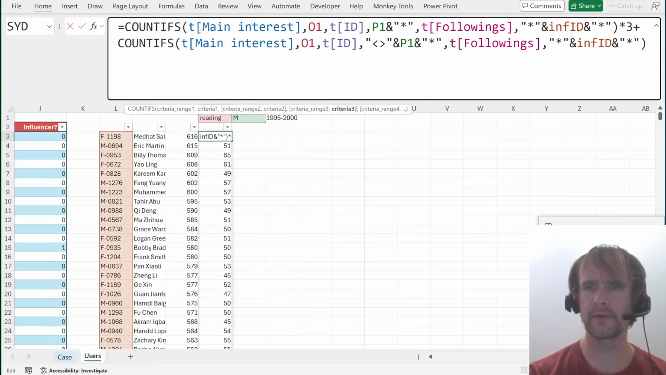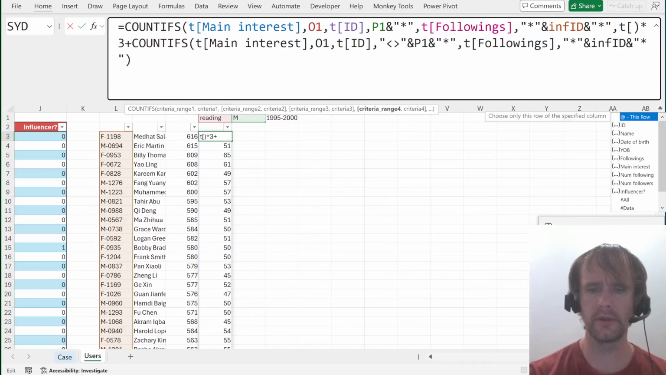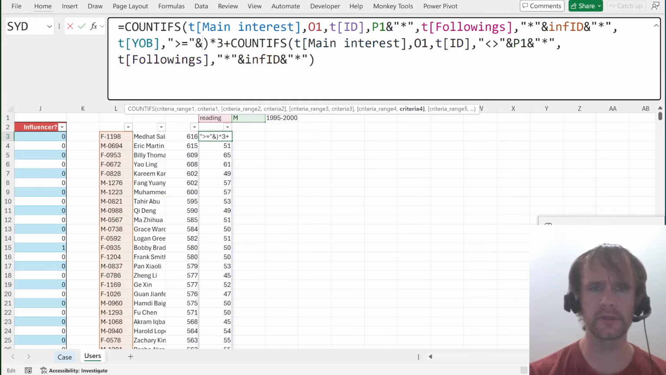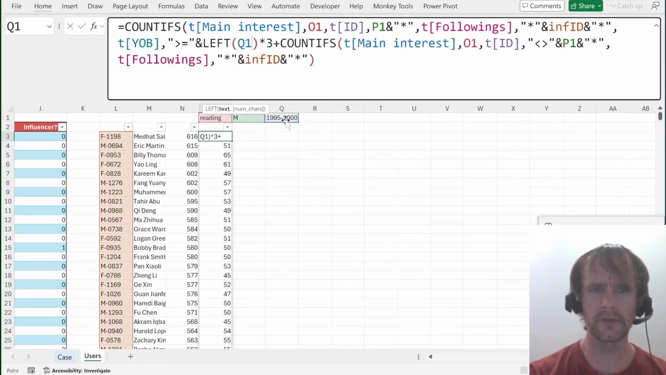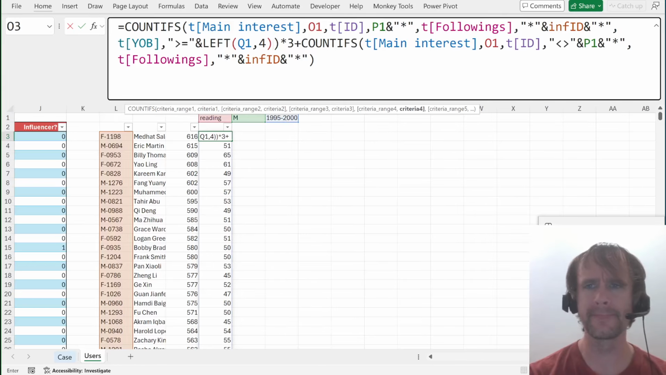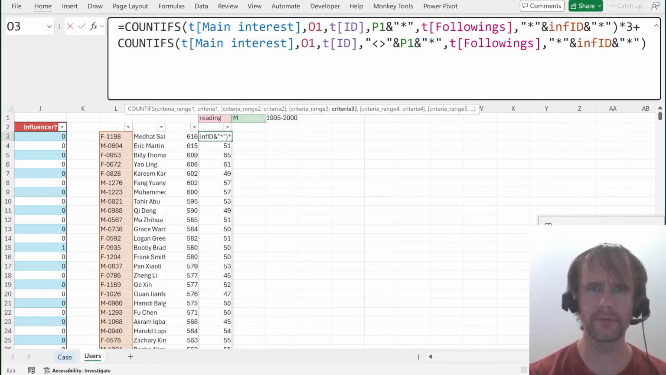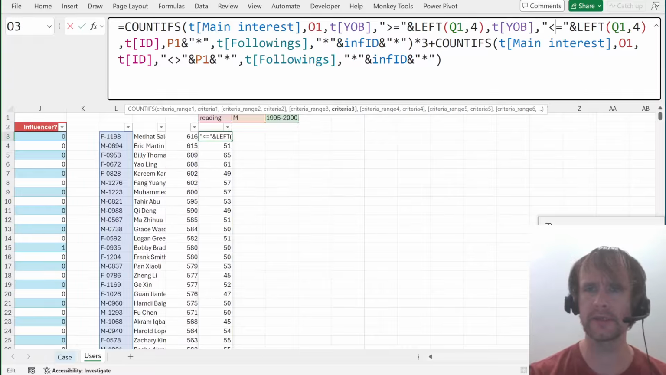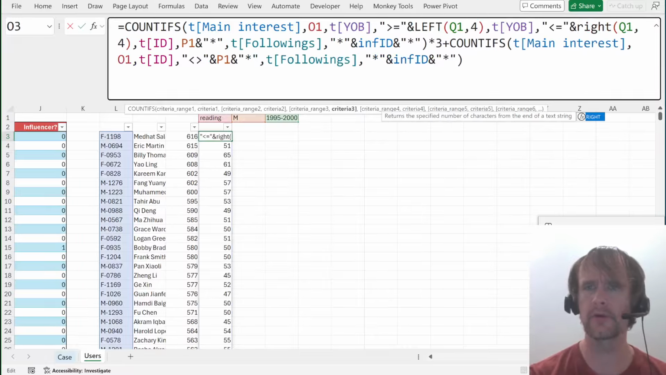Okay, and then we're going to say where the YOB has to be greater than or equal to the left 4. And actually I'll put this before the gender and influencer, because again this should be more differentiating. So that, and it also has to be less than or equal to the right 4. So that's to get full credit.